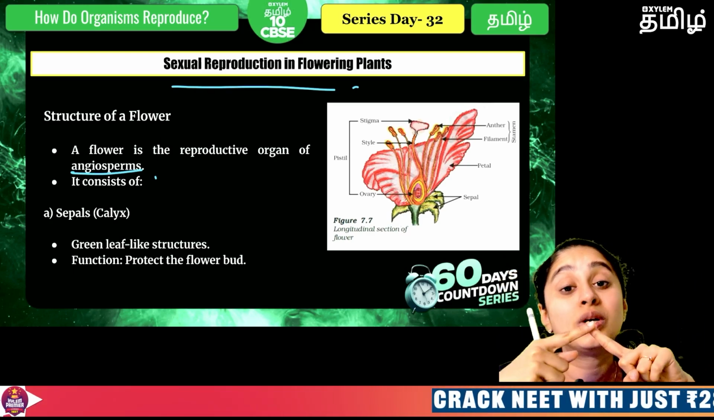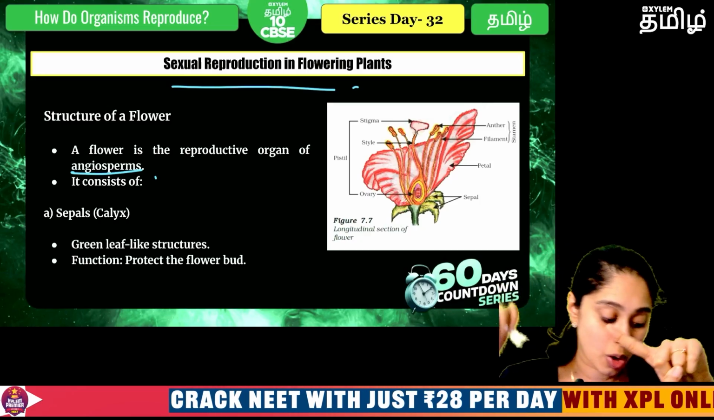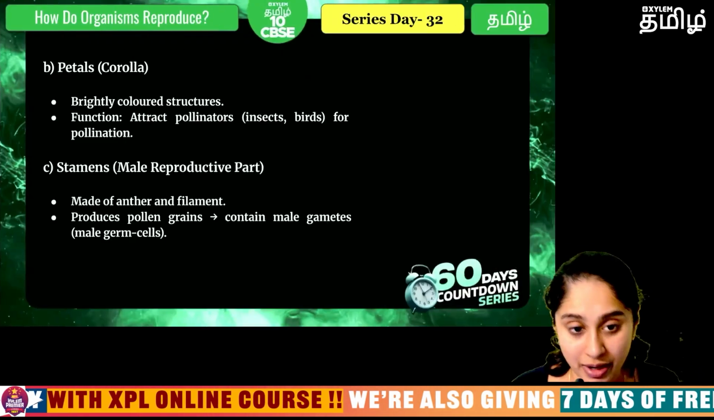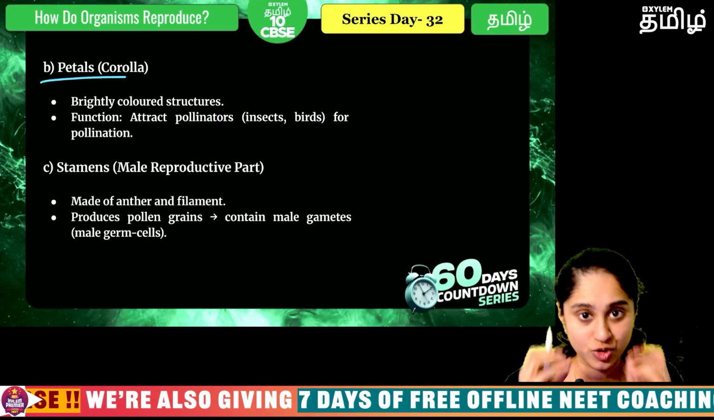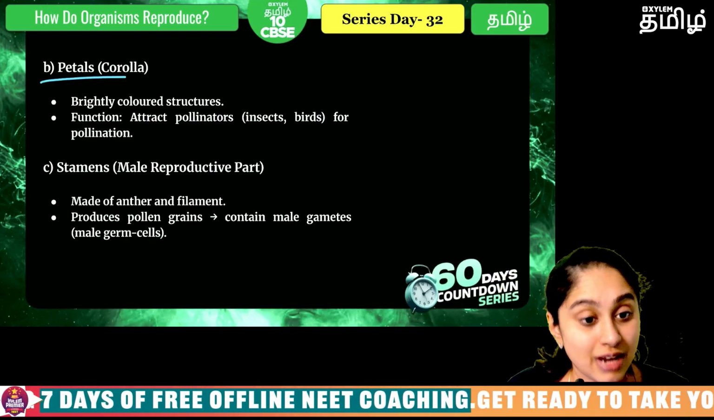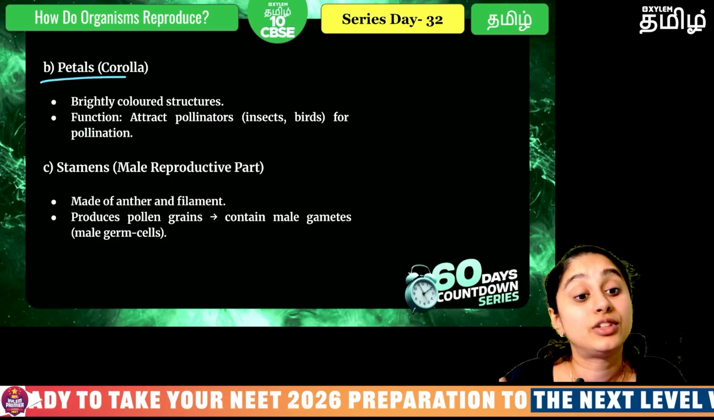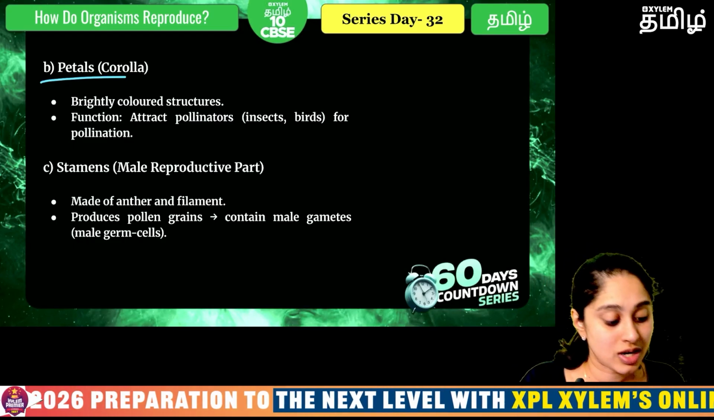So the first whorl is that of the sepals, which we call the calyx. Green structures are there which will protect the bud. Then we have the petals, bright beautiful petals in the flower, which you definitely should have seen. They are there to attract the pollinators. This whorl is called the corolla.